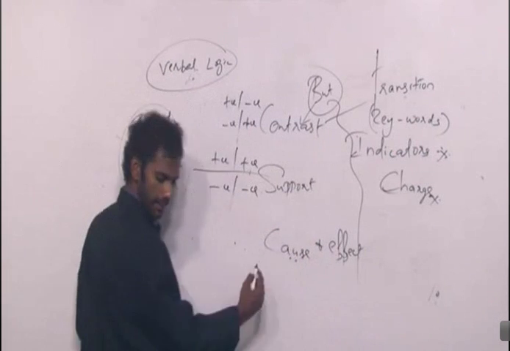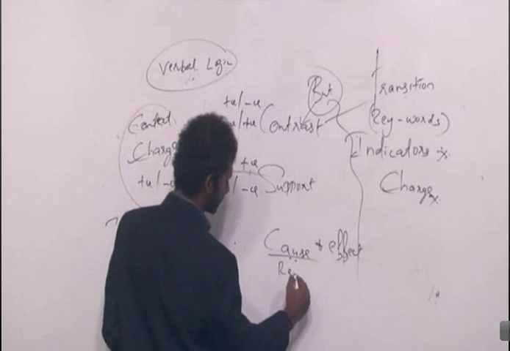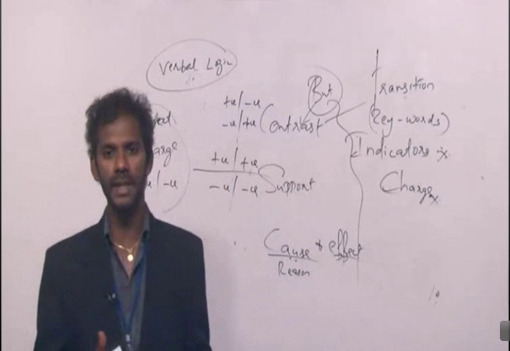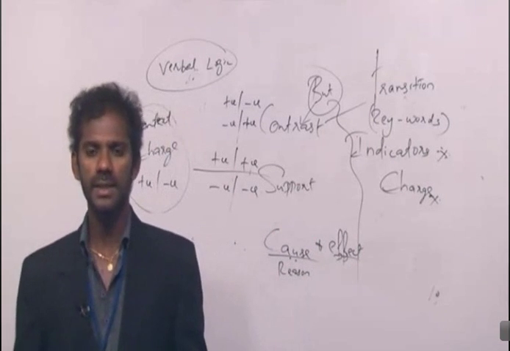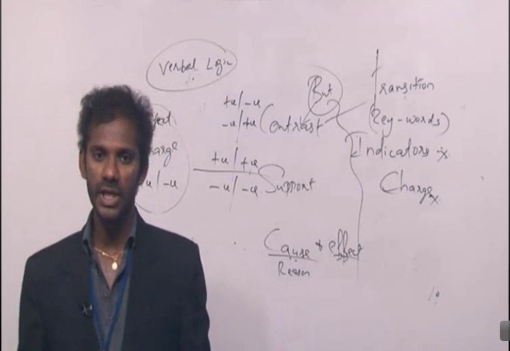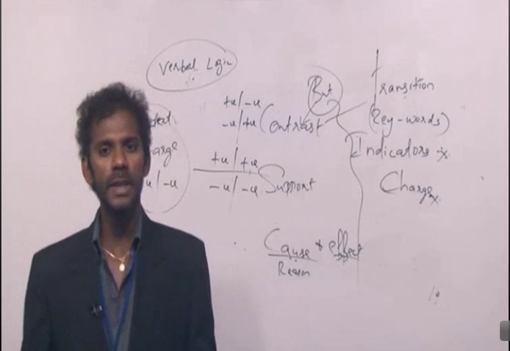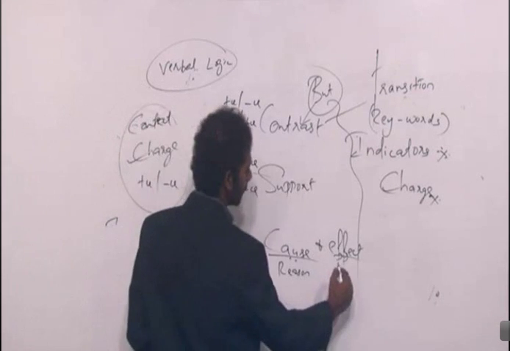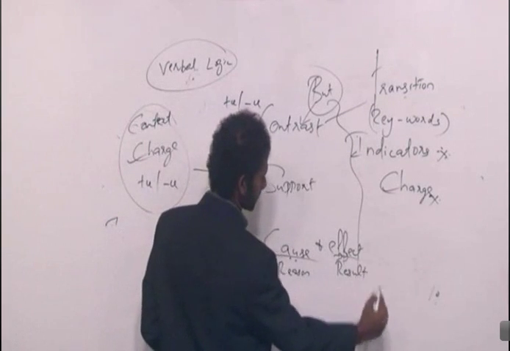So cause means the reason. Effect, if I say the effect of the medicine, means the result, outcome, impact, consequence, reaction, response, aftermath, right? So cause means the reason and effect means the result.